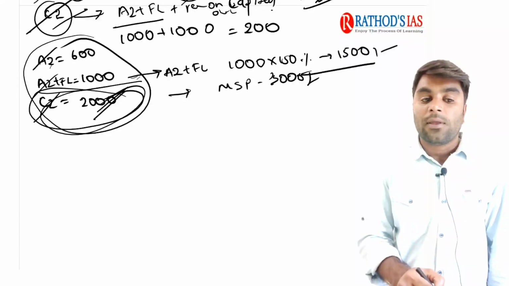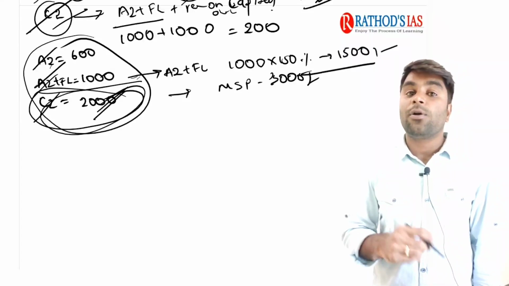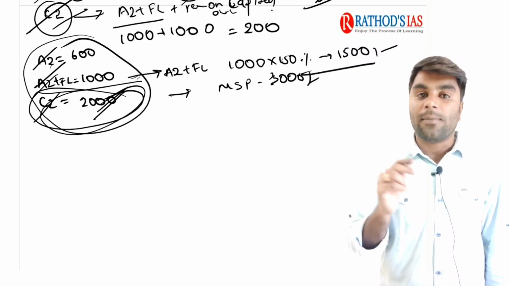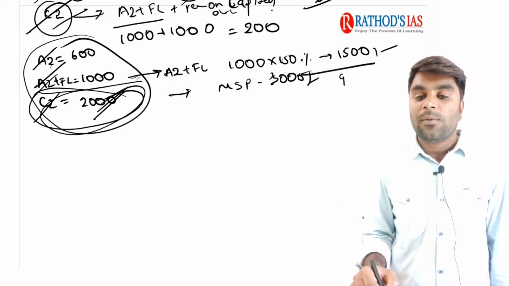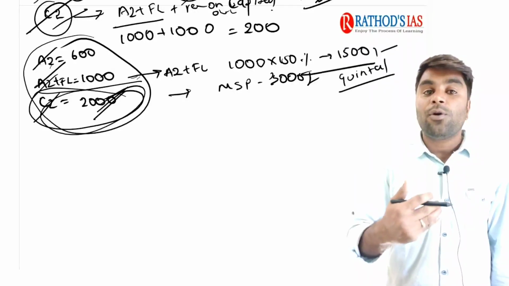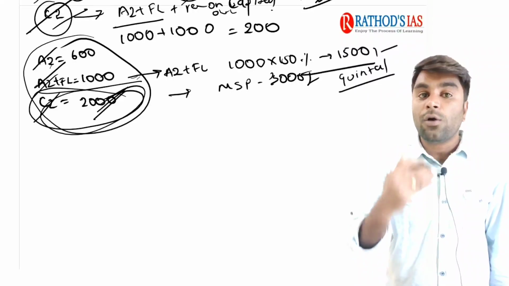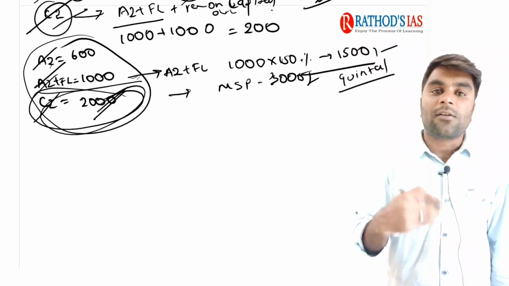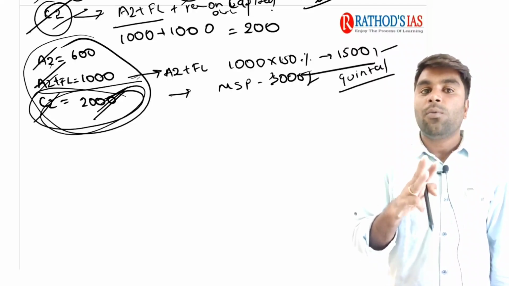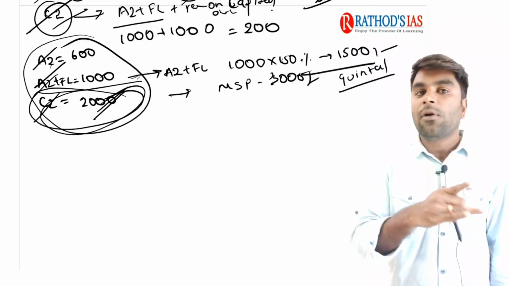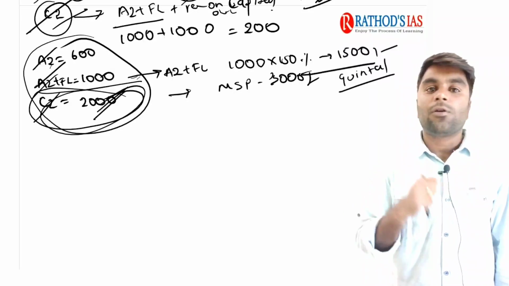You need to remember that on the A2 plus FL component of cost of production only 150% is announced as MSP by the government. Right? You need to also remember that MSP is announced for quintal, not bought for the tons. So in such a way, MSP is a minimum support price, is a remunerative price which is announced for 23 major crops before the harvest season, right, in the country. You know that we do have two important seasons, Kharif season and Rabi season, rainy season and winter season, paddy crop and the wheat crop respectively.